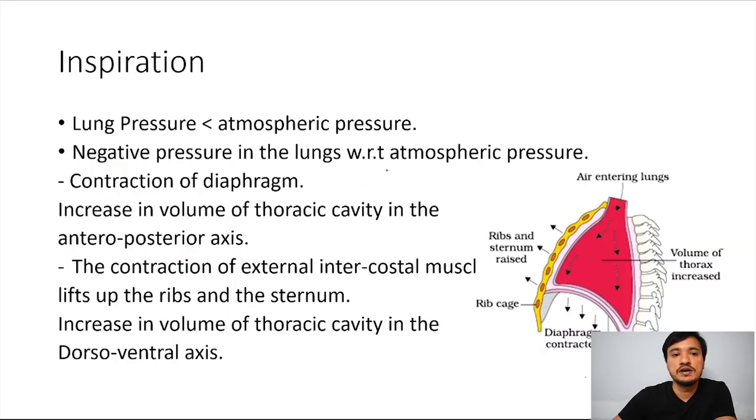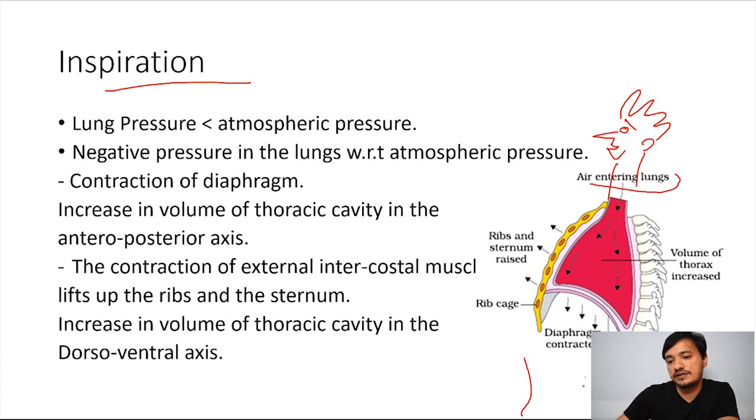Okay, moving on to the next topic. The next topic is quite interesting and important also. Inspiration. See, air entering in. First, see what this structure is. You can just imagine this is the man, and this is his chest, and then these are the legs. Then I told you this is the thoracic cavity. It is dorsally formed by the vertebral column. This is the vertebral column. Then ventrally it is formed by the ribs and sternum, right? Laterally it is formed by the ribs, and ventrally by the sternum. And then there is the diaphragm.